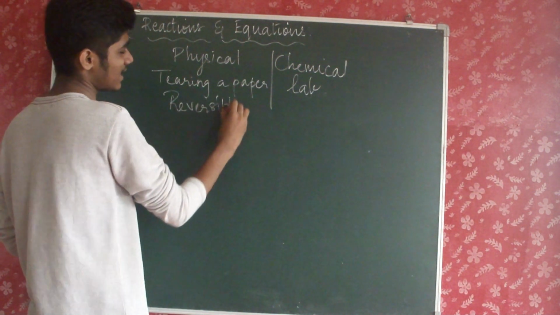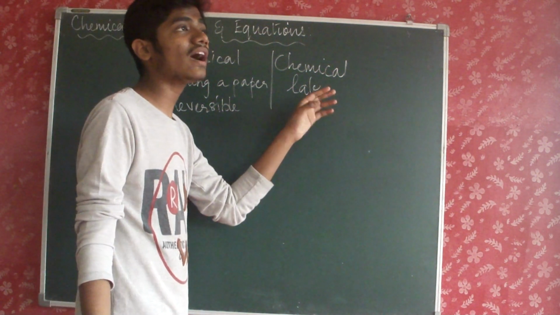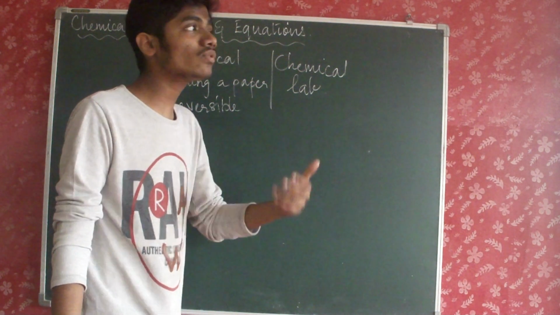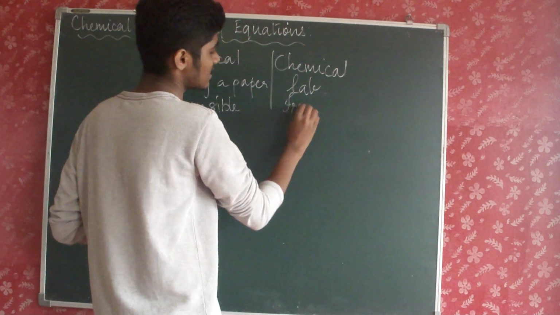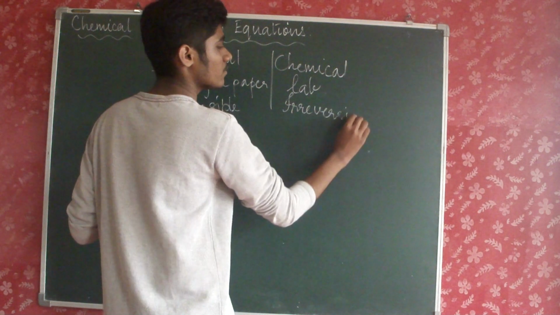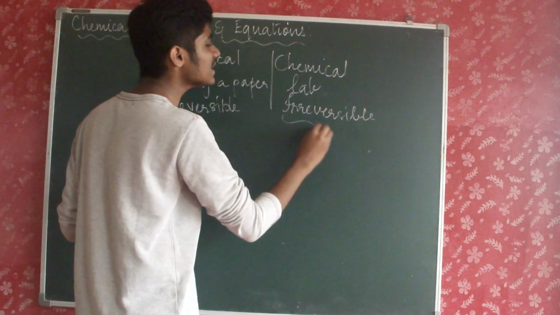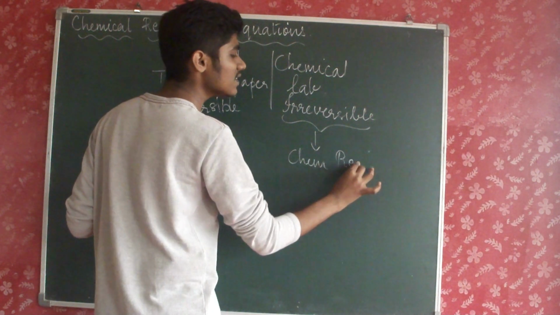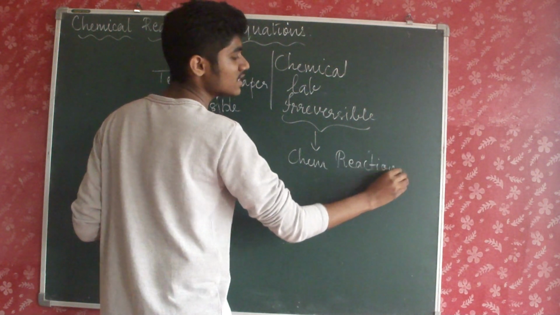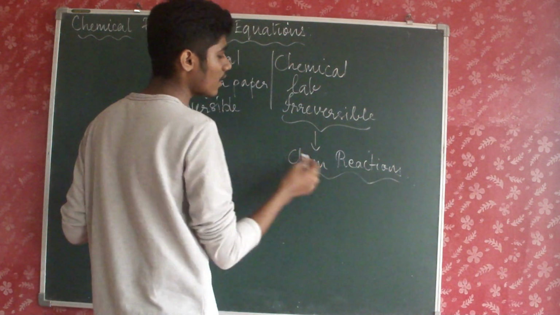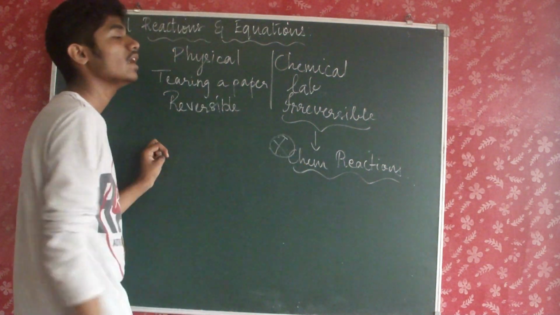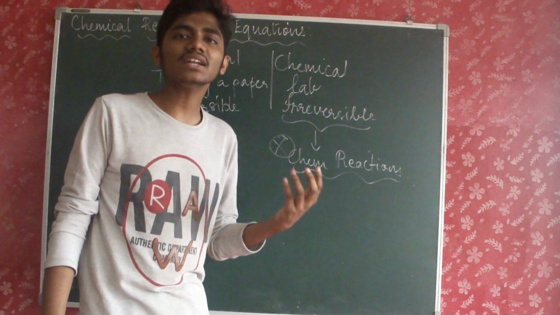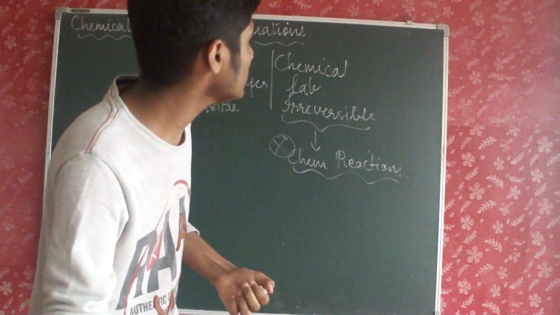Whereas the things which happen in the laboratories, that is chemical reactions which bring out chemical changes, are irreversible in nature. All the chemical changes are accompanied by chemical reactions, and this is what we are going to learn about in detail in this lesson. First of all, how do we know that a chemical reaction has taken place? That's what we are going to learn next.